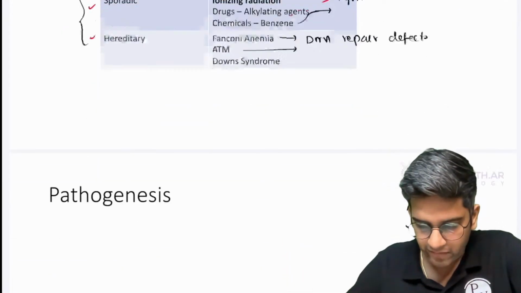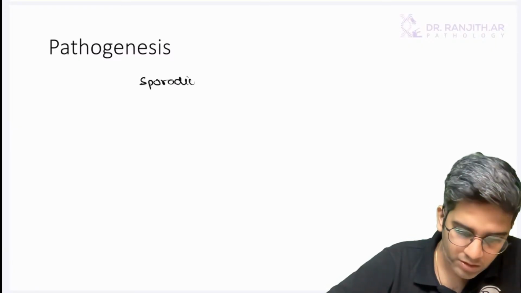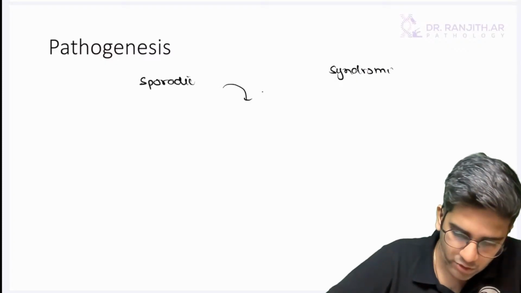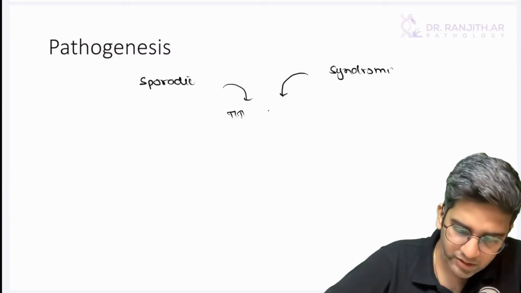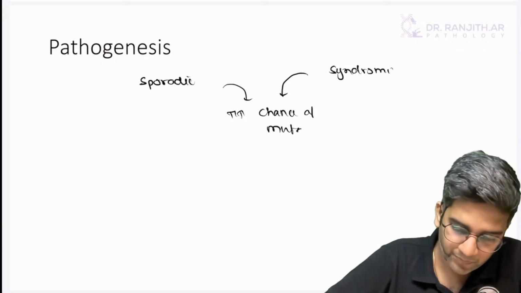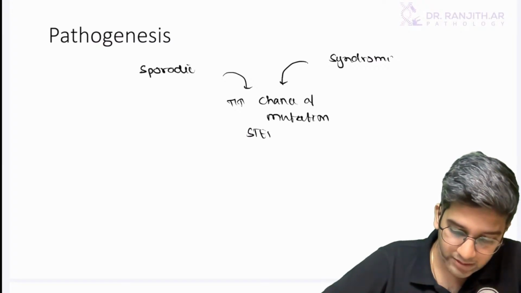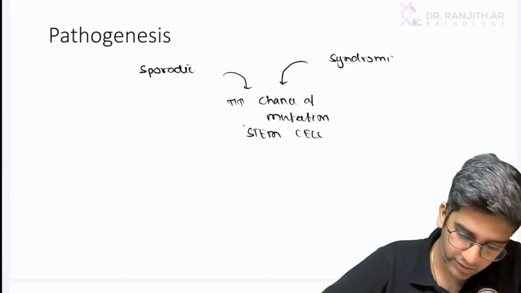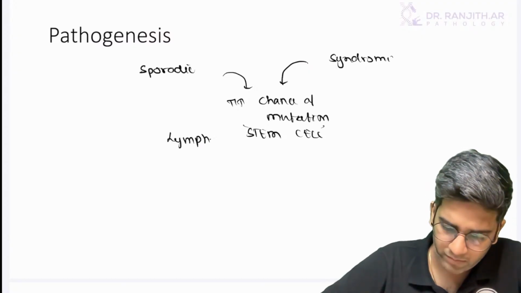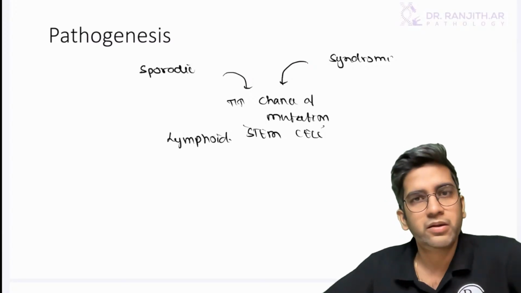Fine. Okay. Now when you come to pathogenesis, whatever it may be, it could be a sporadic cause or it could be a syndromic cause. Both of them are going to increase the chance of mutations in a stem cell, because stem cell is something which is very rapidly proliferative. So stem cell is something which is going to undergo mutation, right? If you want, you can write specifically lymphoid stem cell, because I'm looking into ALL. If it's a myeloid stem cell, you can say AML myeloid stem cell, right?